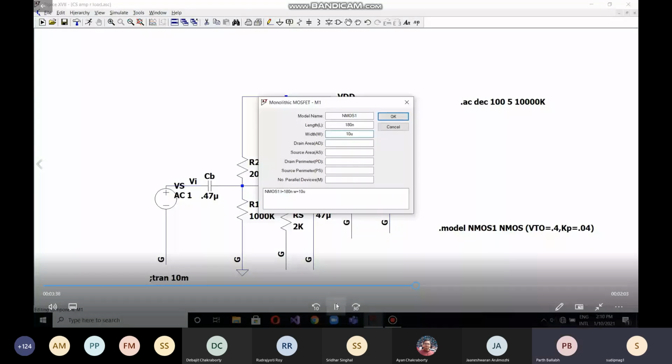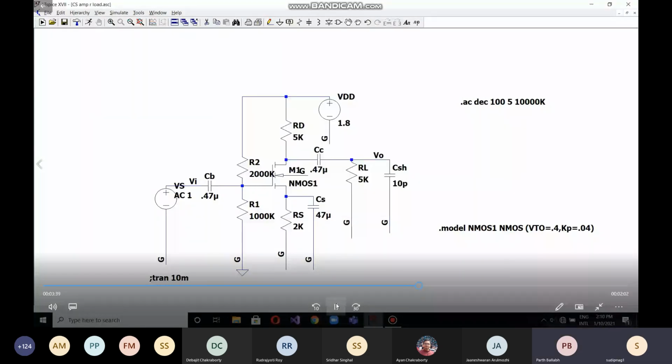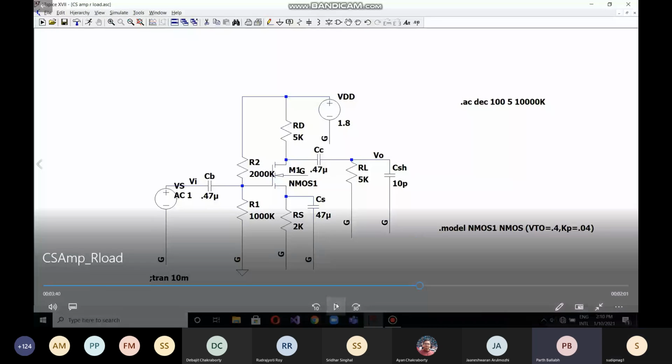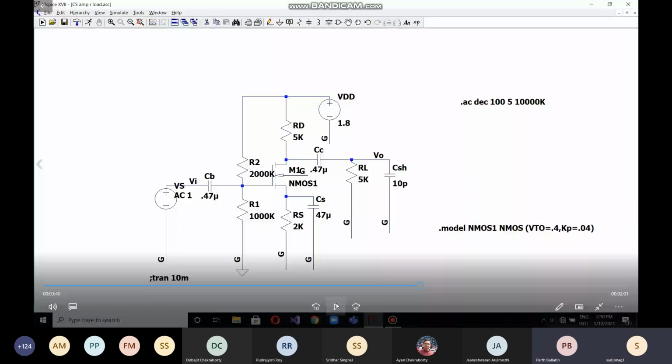So now I will change the width of the transistor back to its previous value, and we'll try to check the gain versus frequency response by changing the load resistance.